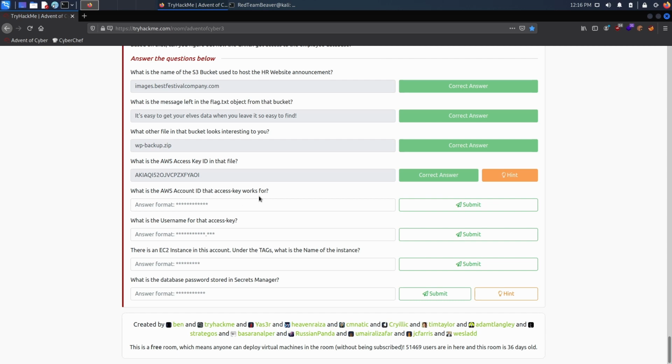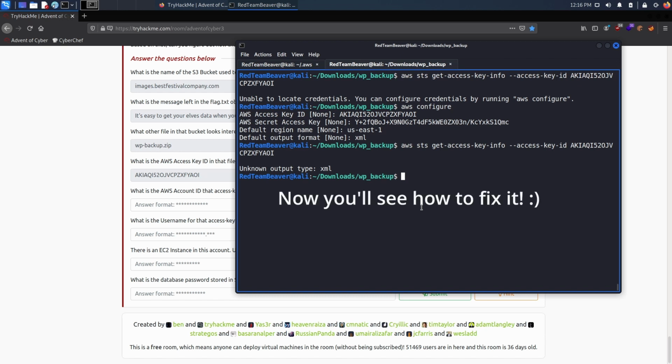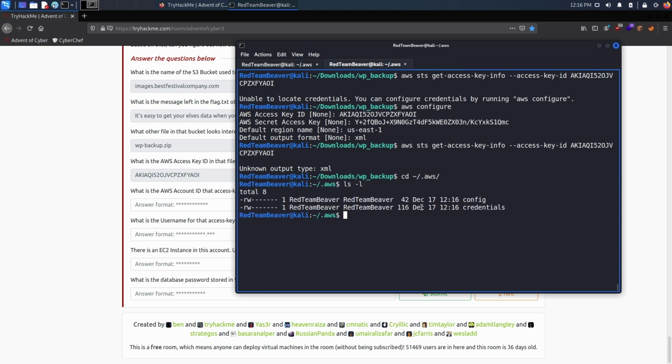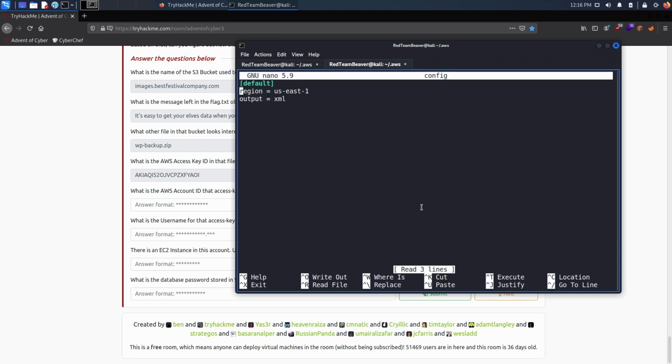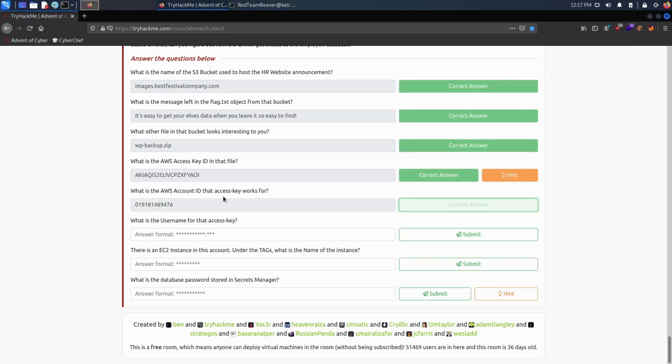So now we can actually run the command to get our answer. Oops. All right, so the output type doesn't work because I inputted XML. That's my bad. So let's go to our home folder into .aws. Now let's look inside and let's nano our config file. Let's put output to JSON. I know JSON works. That's a small mistake I made. And let's try our command again. Of course, it worked this time, because XML for some reason isn't maybe spelled like this. I'm not a pro. So let's get this.